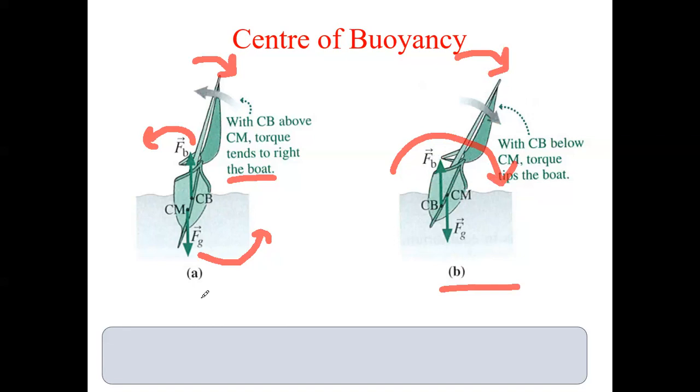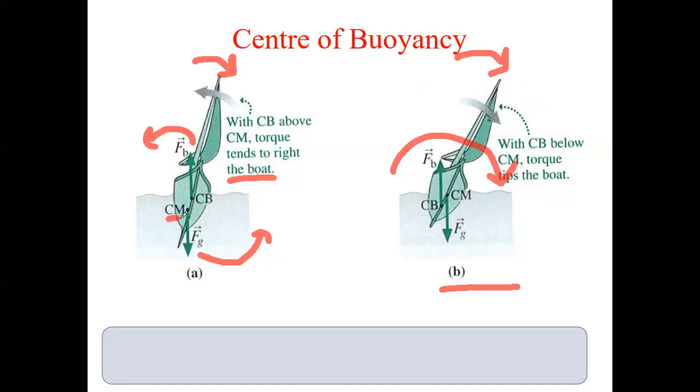In case A, the boat comes back to its original position, or equilibrium. But in case B, both forces are acting in the same direction, so they are aiding each other, because of which the boat will sink. Okay? So this is what happens when the forces depend on the point of application.